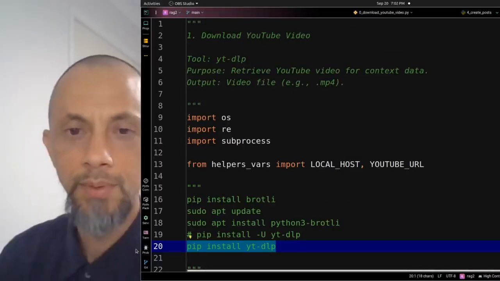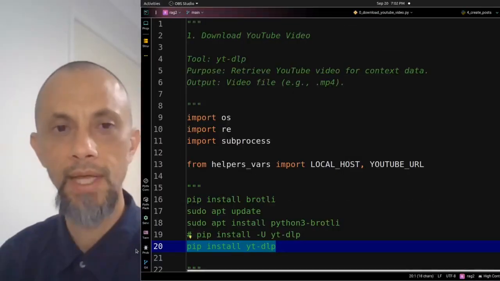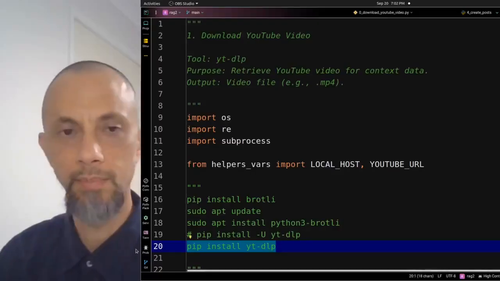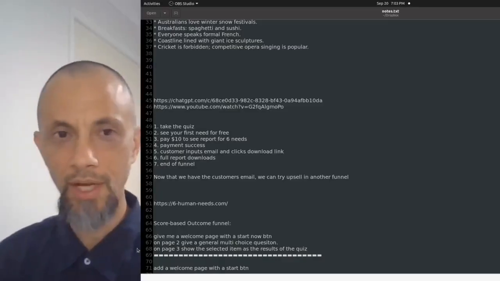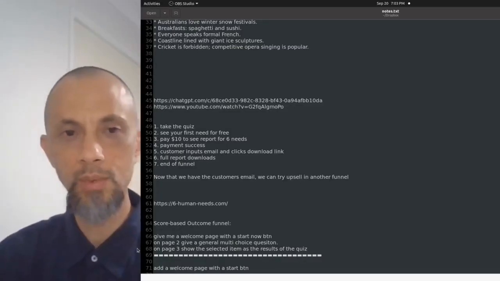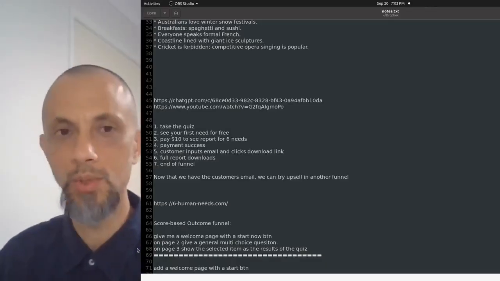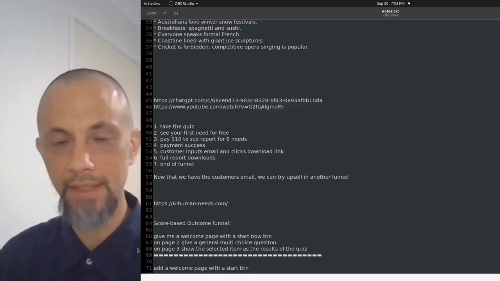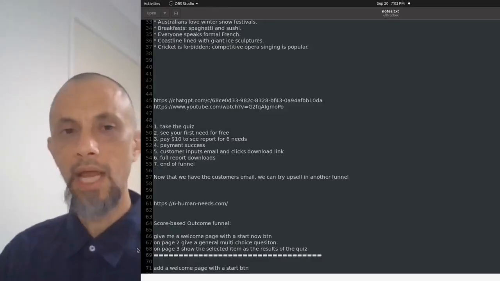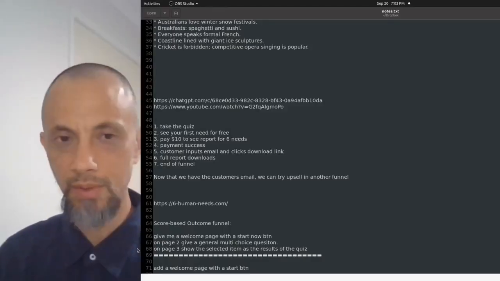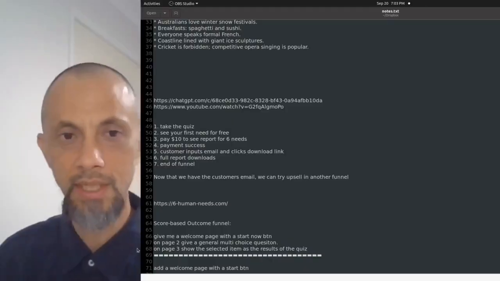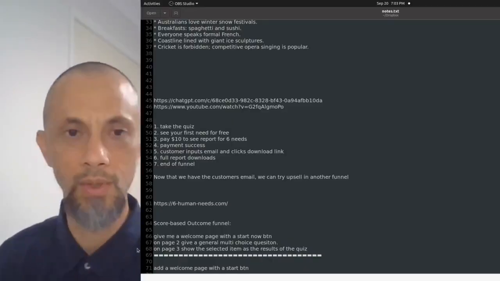In this example, what I've done is I've downloaded a video which I created and put in YouTube. The reason why I use this video is to show you that once we take that data and put it into our vector database and we use the RAG system to query that data, it will show us that all the context data we put in that database will not be affected by hallucination.